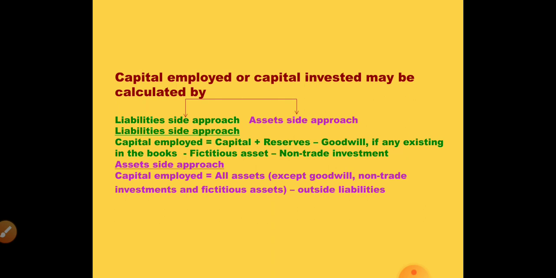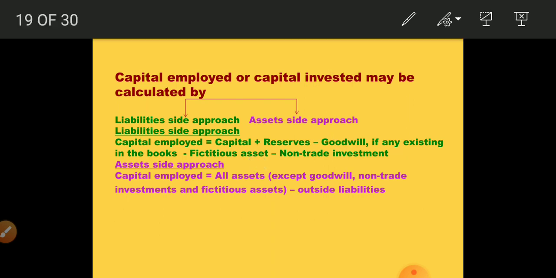Now, this is the slide which explains how to calculate capital employed. If you follow the liability side approach, capital employed is capital plus reserves. Now we are taking minus goodwill because this is calculated for the purpose of goodwill. So goodwill will be subtracted. Fictitious assets should also be subtracted. Let us not go in depth. You will get simple questions. Now the asset side approach, on the other hand, is the total of the assets minus outside liabilities.